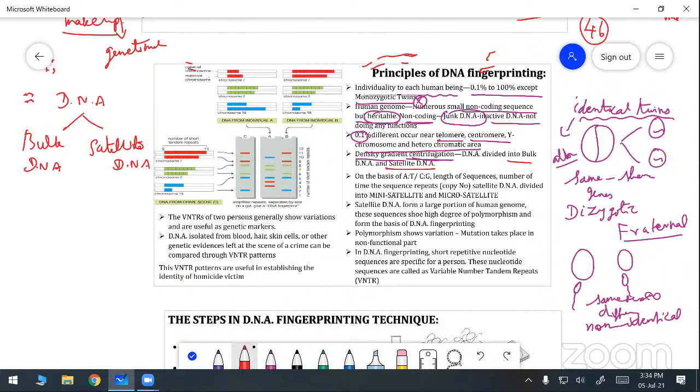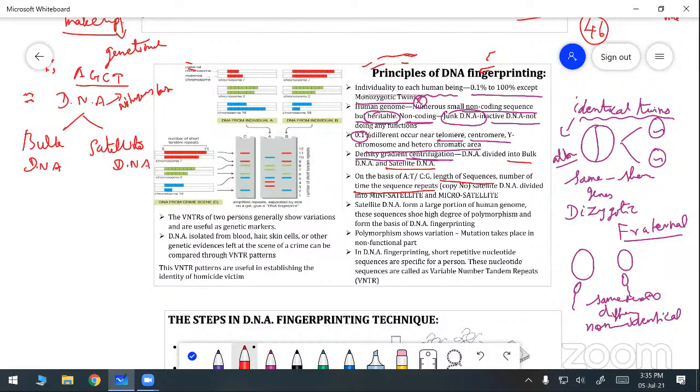On the basis of adenine, thymine, guanine, cytosine, I already told you the DNA nitrogenous bases are adenine, guanine, cytosine, thymine. These are the DNA nitrogenous bases. Based on the nitrogenous bases, as well as the length of the sequence and the number of times the sequence repeats, I already told you.